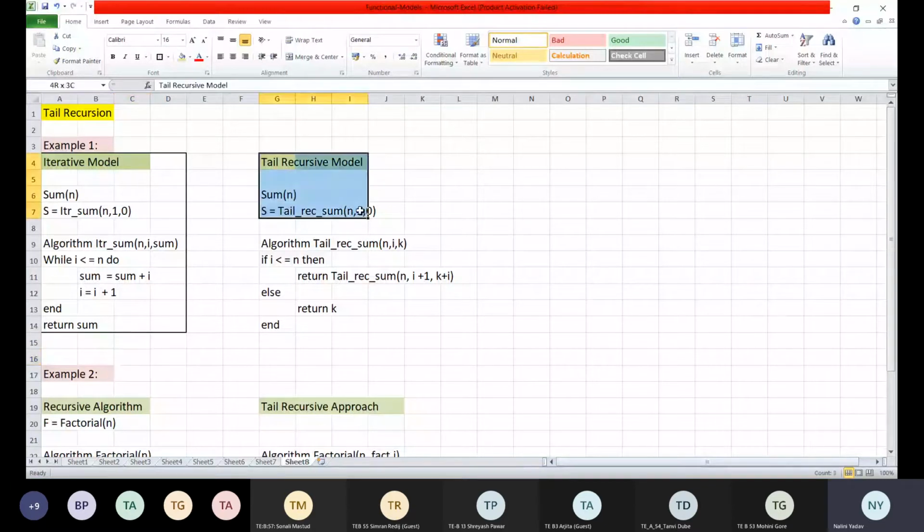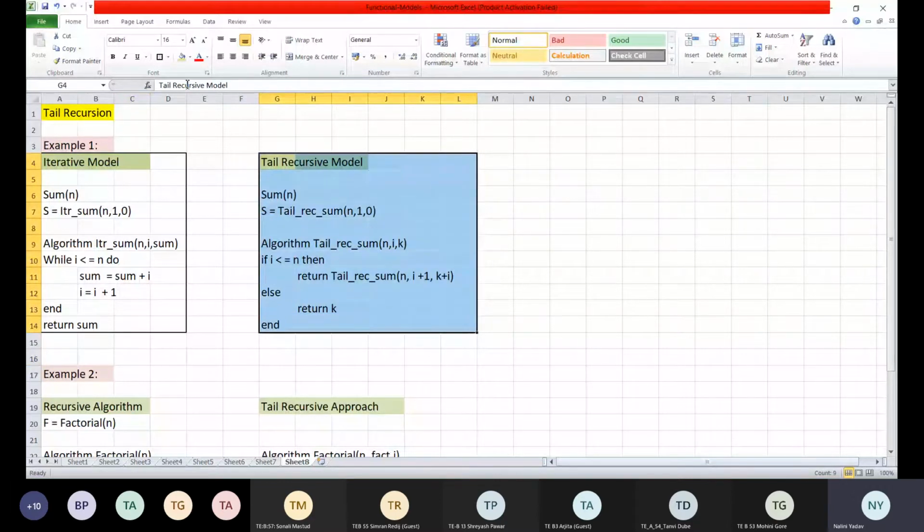Now we will look into the tail recursive model of the same problem statement. So this is my tail recursive model. What is the problem statement? The problem statement is about the calculation of sum of n numbers. Now look at every statement. Here I am declaring this sum of n: s is equal to tail_recursion_sum(n, 1, 0).